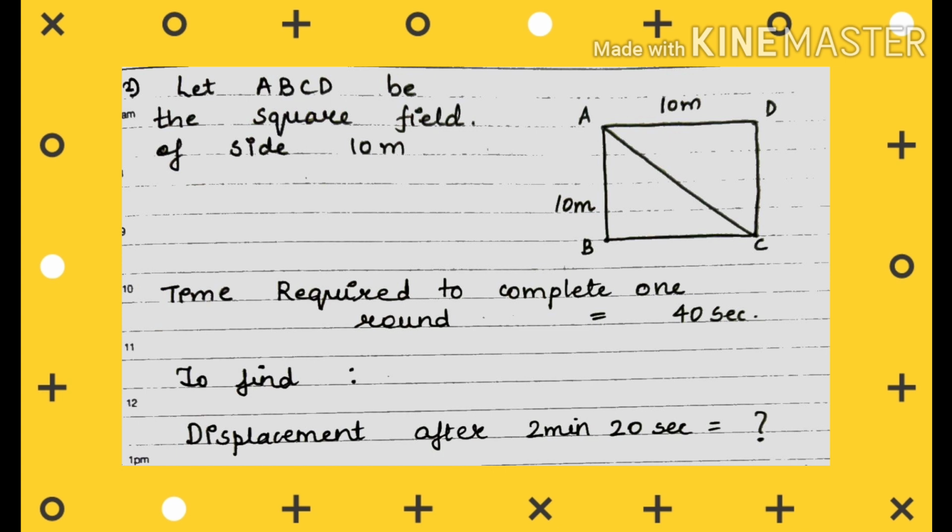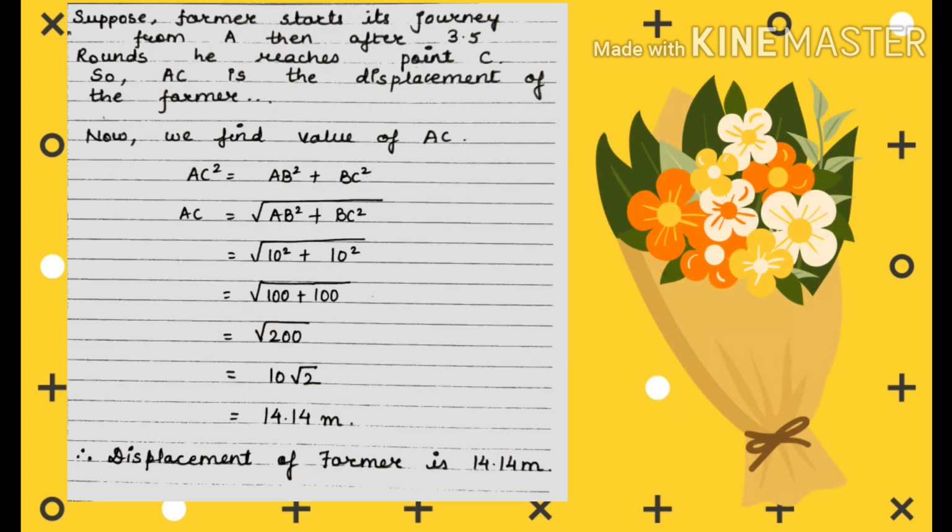Okay. Since this is a right angle triangle, we can apply the Pythagoras theorem and find the value of AC. AC is the hypotenuse. So now let us apply the Pythagoras theorem to this triangle. We get AC square equals AB square plus BC square.